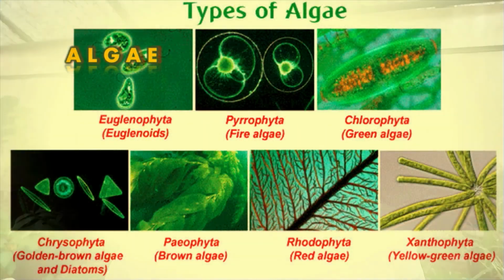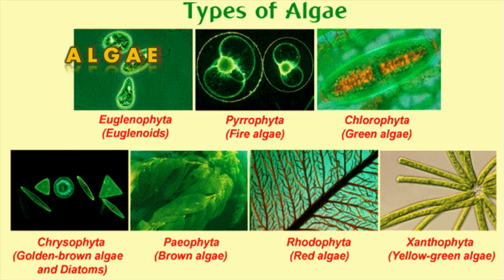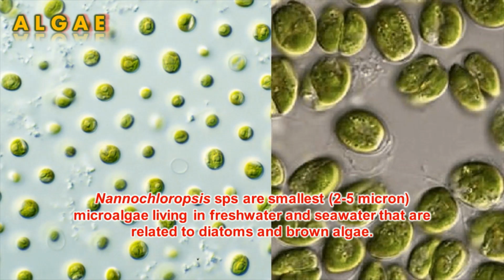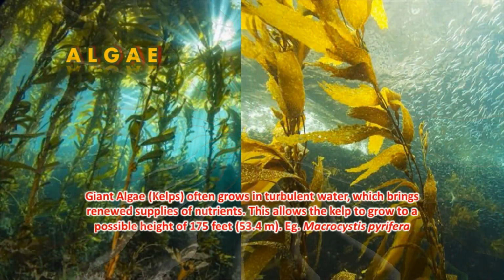Coming to the thallus diversity of algae, there is a great deal of variation. We have unicellular algae like Chlorella on one side. On the other side, we have giant algae or kelps, growing up to 175 feet. The smallest alga is Nanochloris, which is a few microns in diameter. On the other hand, we have Macrocystis, a giant alga or kelp, which grows up to 175 feet. So there is a great deal of diversity as far as the thallus of algae is concerned.